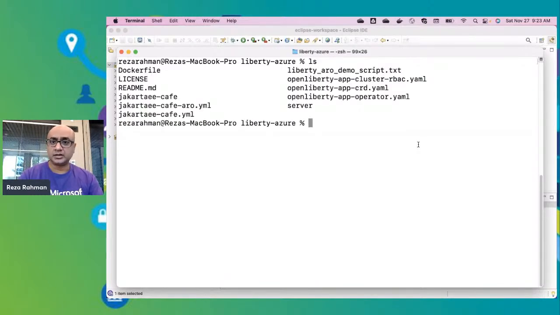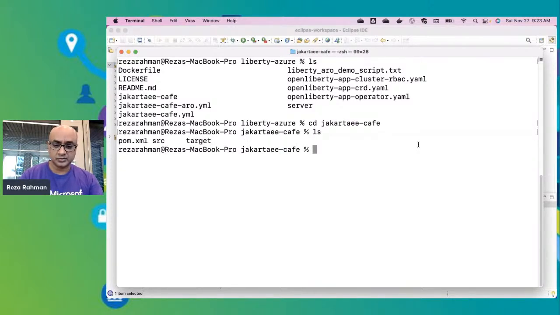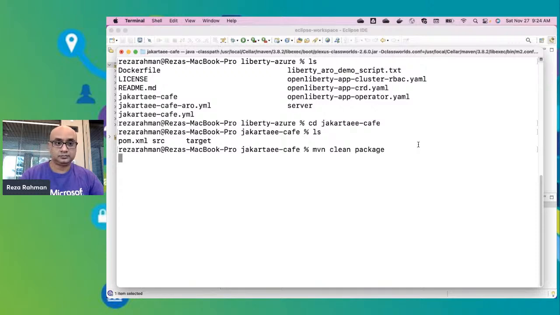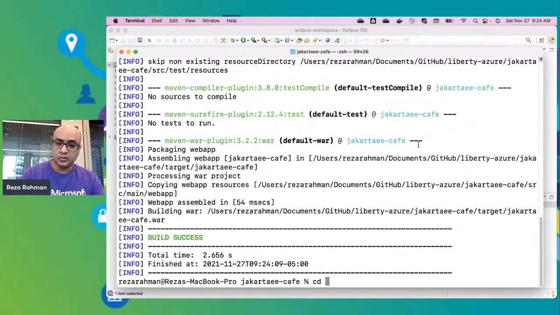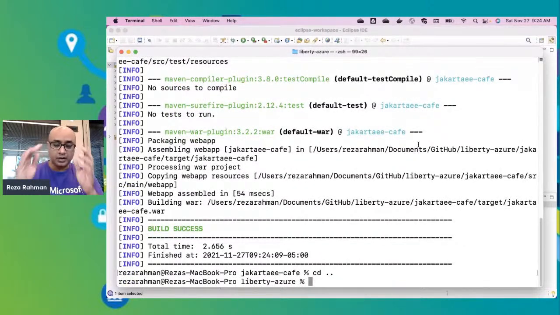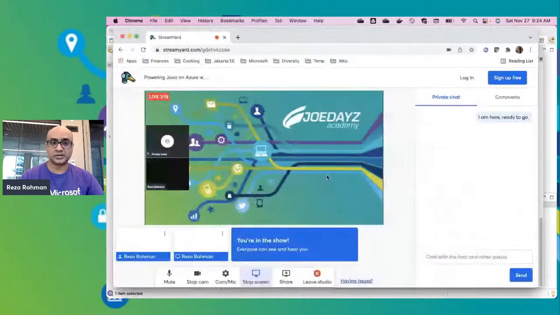So I'm going to ls here, and here's my application. I'm going to go into the Jakarta EE Cafe directory, and here's my POM file. I'm going to just do a build again just to make sure, and this time I'll do a package. We don't really need install in this case. All right, so now we are actually ready to take this application, which is a WAR file, and put it in a Docker container. So that's our next step. So let's go ahead and perform that step next.